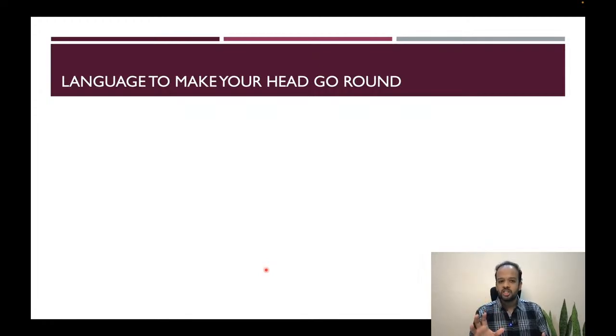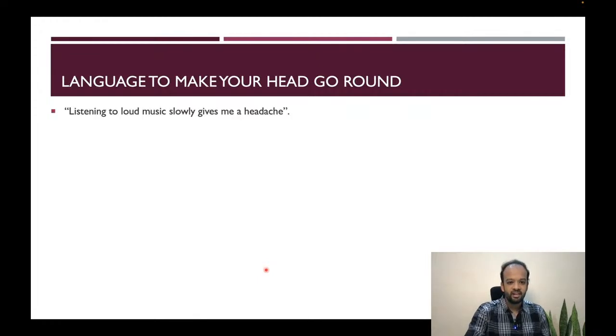Now, why is language such a difficult kind of data to master? Let's take this example. Listening to loud music slowly gives me a headache. There are two different ways in which you can interpret it.